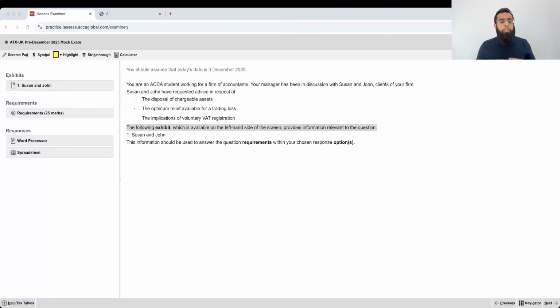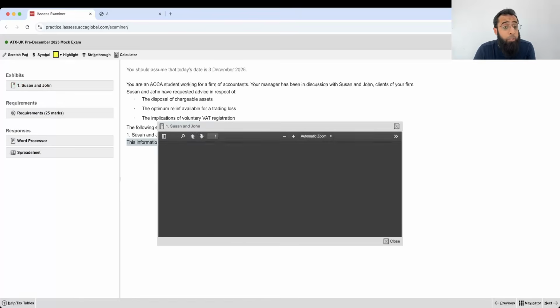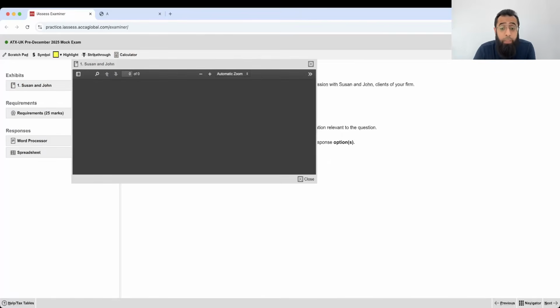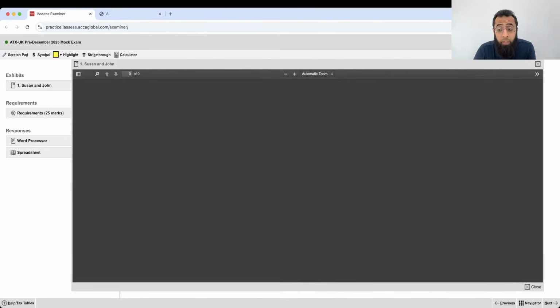When you look at this introduction, the examiner briefly tells you what this question will be about. There is some CGT issue, some trading loss relief, and a VAT registration matter. The information should be used to answer the question requirement within your chosen response options. We'll actually be using these response options in today's class when we draft the answer.